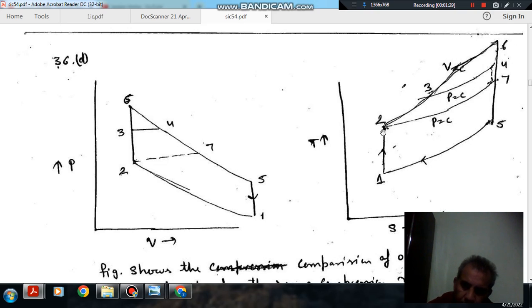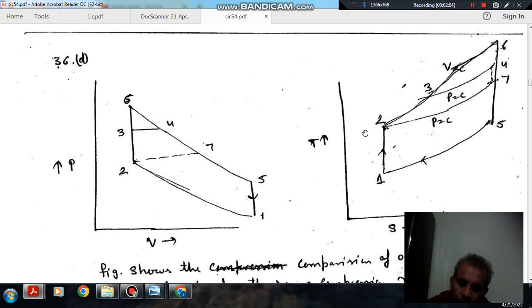So this is your constant volume heat addition, and this is again 2-3, your constant volume heat addition, and this is your constant pressure heat addition. So this is your dual cycle, and 1-2-6-5 makes the Otto cycle, 1-2-3-4 makes the dual cycle. 1-2, now this is your constant pressure process. 1-2-7-5 makes the diesel cycle.